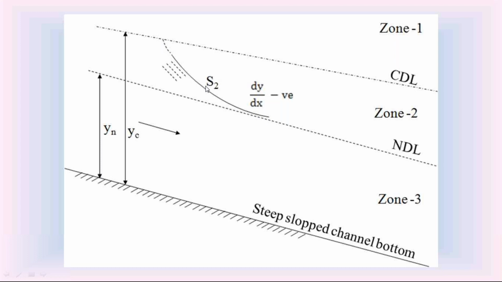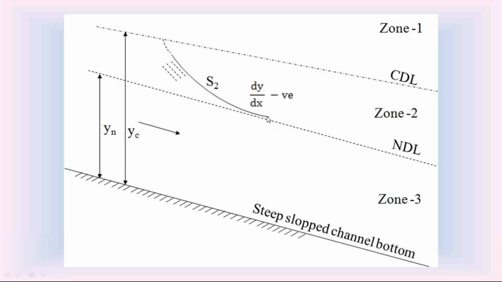At upstream, for this S2 water surface profile, the depth of flow y is equal to yc. From the channel bottom to this S2 water surface, the depth of flow y is equal to yc on the upstream side, and on the downstream side, the depth of water flow for this S2 water surface profile y is equal to yn. You know that when y is equal to yc, the slope dy by dx is infinity. So on the upstream side of this S2 water surface profile, y is equal to yc, so the slope dy by dx is infinity. So on the upstream side, this S2 water surface profile is perpendicular to the critical depth line, almost perpendicular.